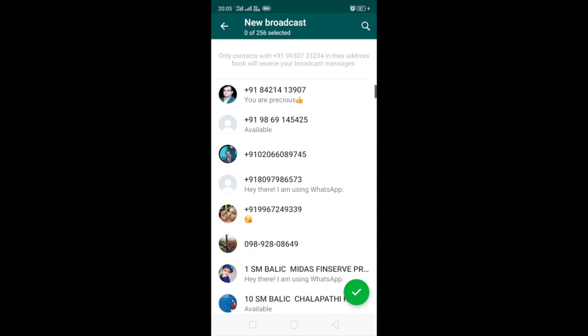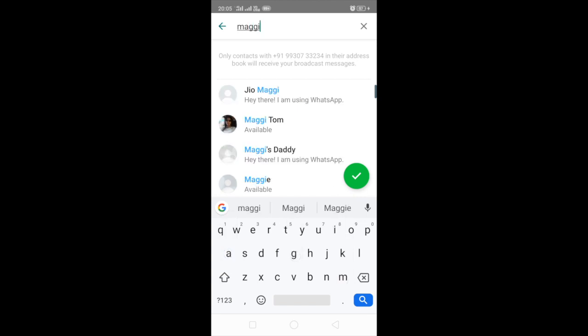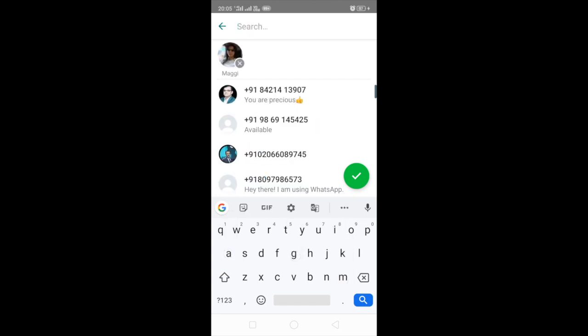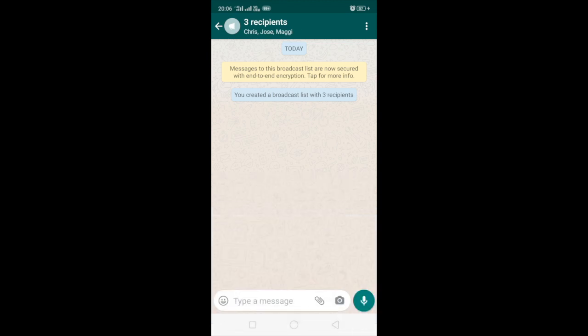Now I will select the people that I want to be part of this group. So you can see on the top right hand side is the search button. You search the different people that you want to add. They typically should be a part of a certain segment. Now here I'm selecting people specifically female between the age group of 30 to 40, typically young mothers, so I can send them child plan related content over and over again.